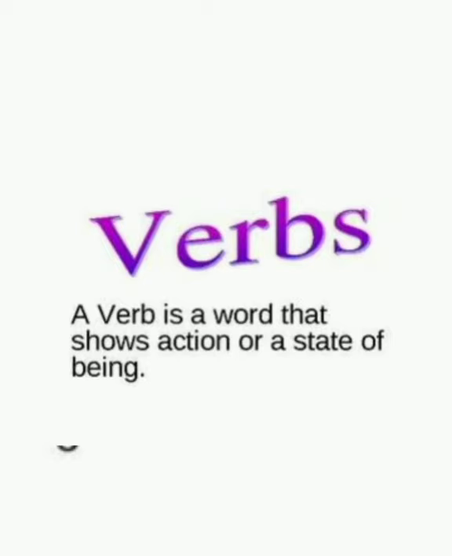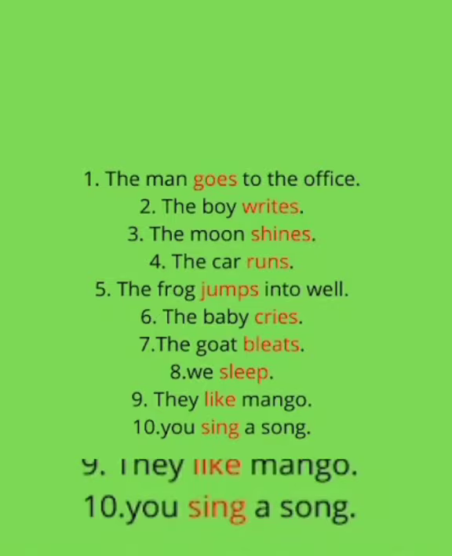Dear friends, let us see some examples for this verb. Look at these sentences. The man goes to the office. Here goes is an action word. It is an action of man. The boy writes. Writes is an action. The moon shines. Shines is an action word. The car runs. The frog jumps into well. The baby cries. The goat bleats. We sleep. They like mango. You sing a song. Here sing is an action word.